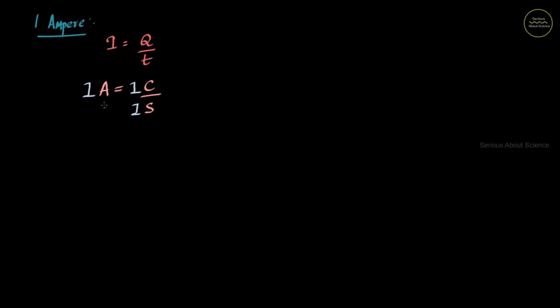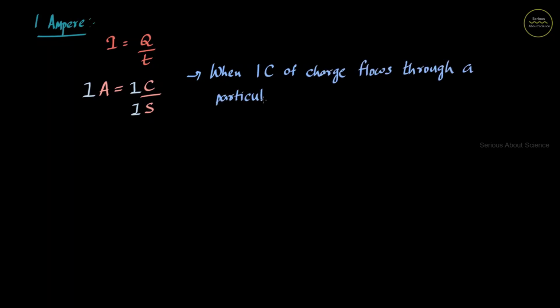For the definition, just translate this expression into words. You will have the definition of 1 ampere. So if I translate that into words, let us write: 1 ampere is defined as when 1 coulomb of charge flows through a particular area in 1 second, the current is said to be 1 ampere. And this definition is commonly asked in exams, so study it as such.